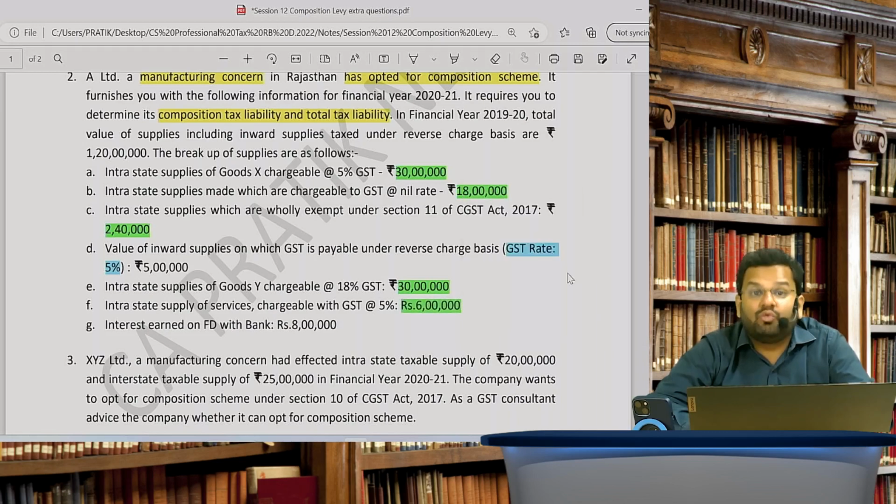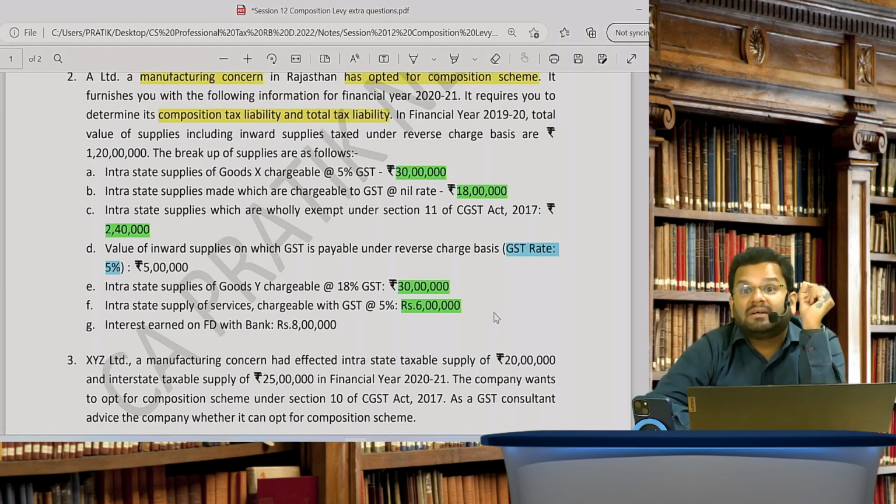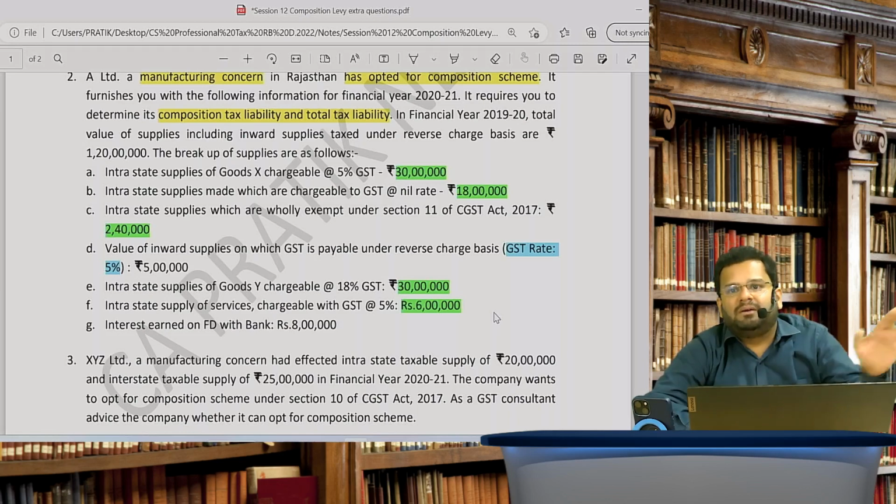And now comes one more important point. Interest earned on FD with bank. What are you supposed to do with interest earned on FD with bank? It will be excluded, meaning to say on this again GST under composition scheme is not payable.